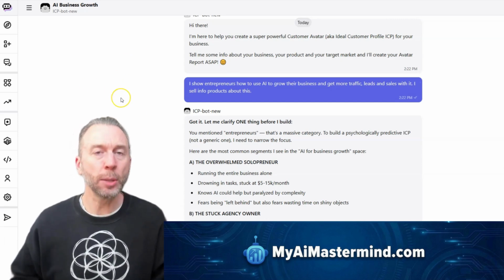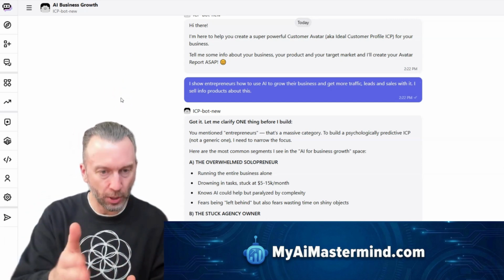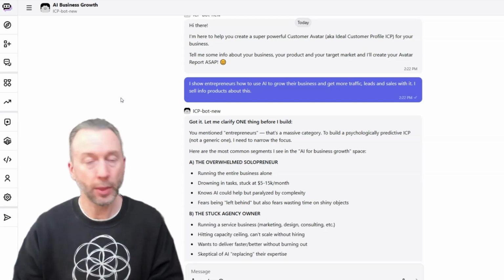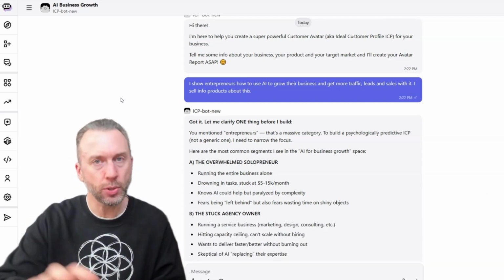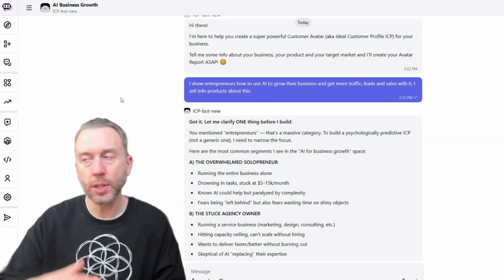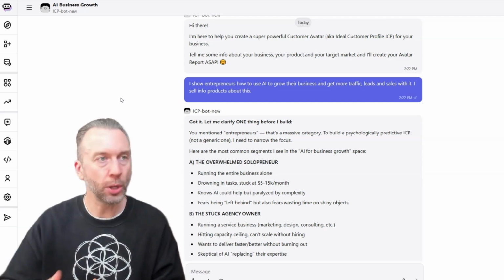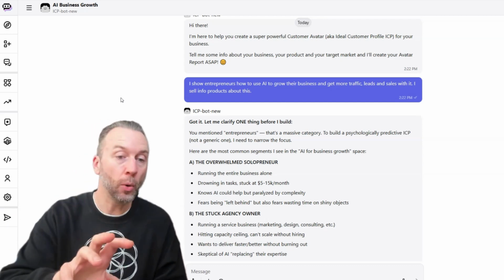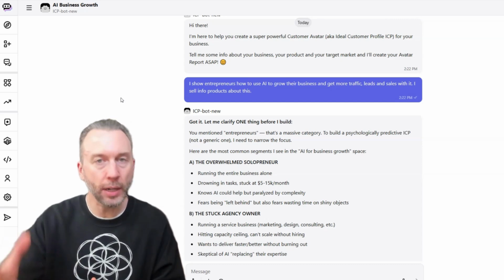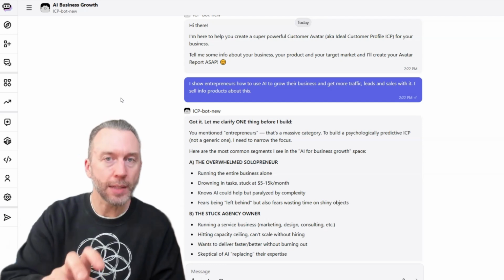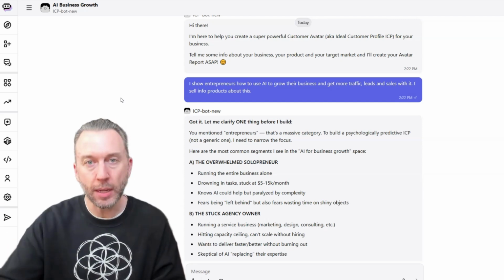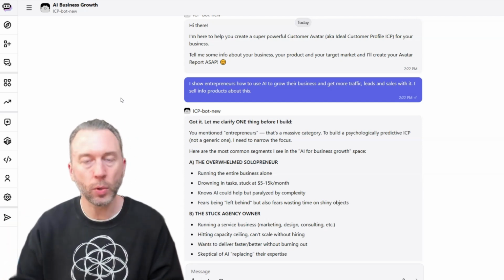But this is really powerful because once you have this information, which I'm going to show you here, just how spot on this is and how powerful this is for any business. Not only can you use this in future marketing and content with whatever AI platform you're using, if you use ChatGPT or Google Gemini or Claude or whatever, if you ever want to create content or ads or videos or a marketing strategy or anything, once you get this avatar blueprint, you can take this, put it into a document. You could save it as a PDF, or just copy and paste it into whatever AI tool you're using.